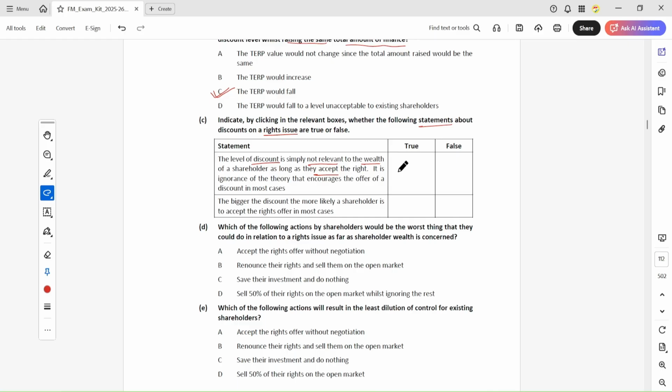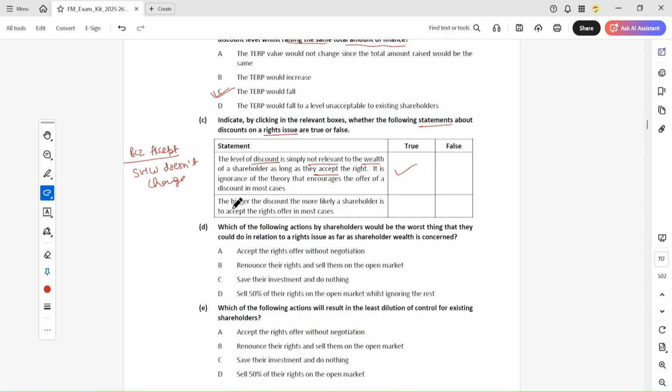So this statement is true, because the discount is not relevant to shareholder wealth as long as they accept. When they accept the offer, shareholder wealth does not change. Okay, shareholder wealth does not change, so this is the correct answer.